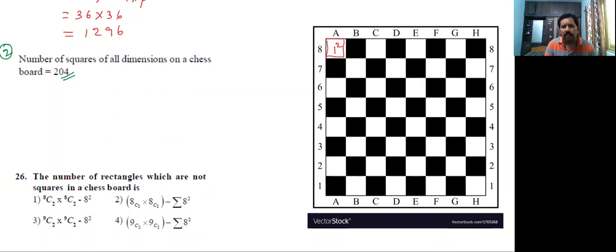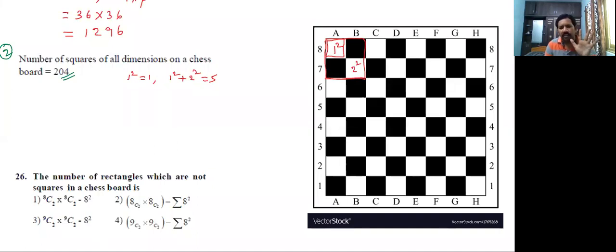Now next, 2 square. 1 square plus 2 square, how much? This is 5. Observe these squares: how many squares are there? Total big one is 1, and 2 white, 2 black.